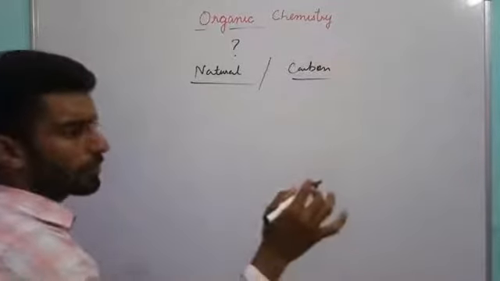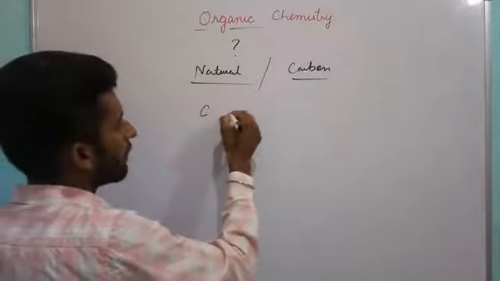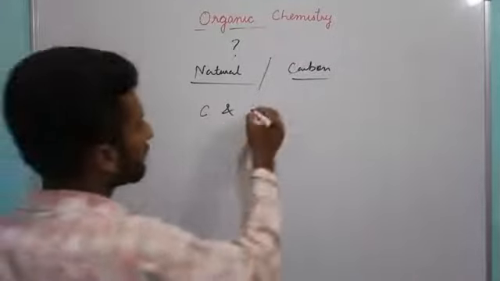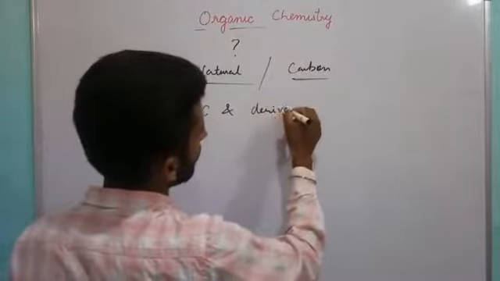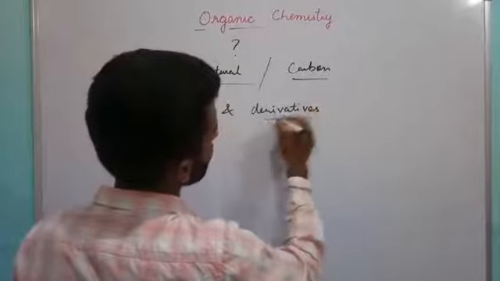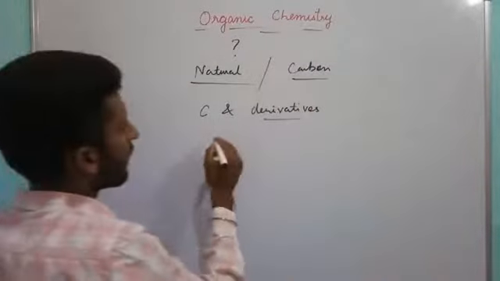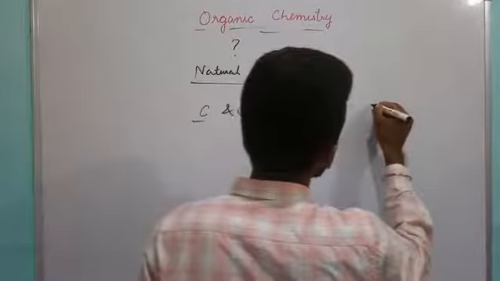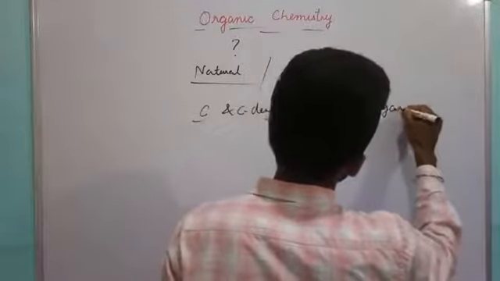Not only carbon, along with carbon, compounds which are prepared by using carbon, that is derivatives of carbon, their study also is known as organic chemistry. And carbon derivatives are known as organic compounds.